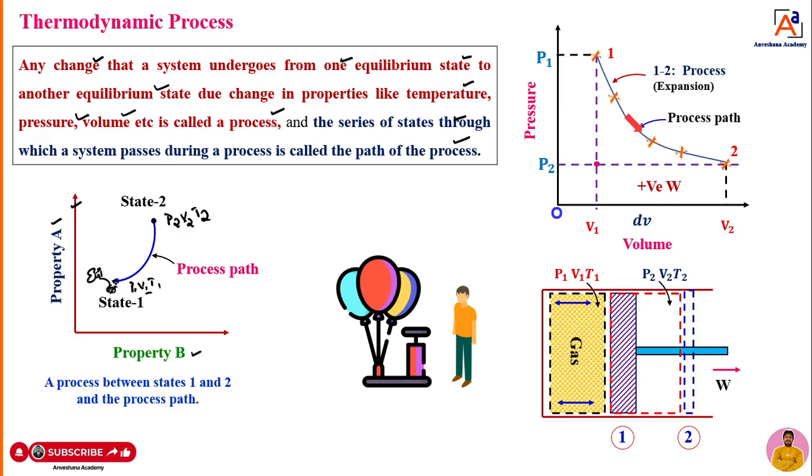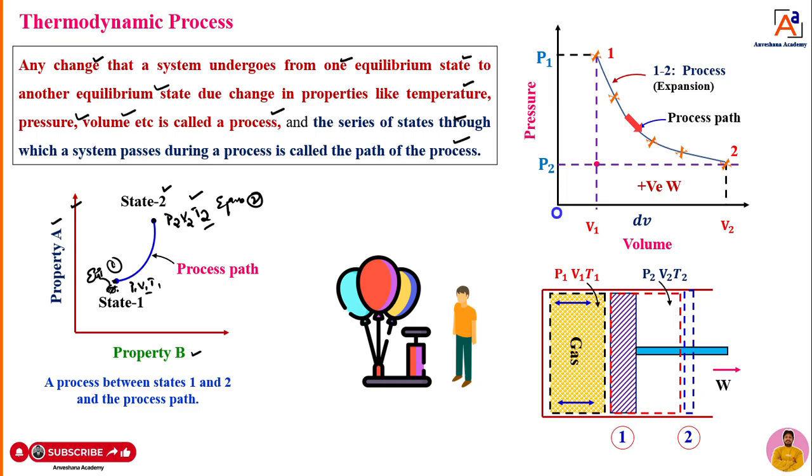Once the piston moves from point 1 to point 2, it is going to attain one more equilibrium state, that is state 2. The properties of the system changed from P1 to P2, V1 to V2, T1 to T2. There is a change in properties of the system, but the system is going to attain equilibrium at point 2 also. That means one is equilibrium, the second is also equilibrium. So when a system undergoes one equilibrium state to another equilibrium state due to change in properties like pressure, volume and temperature, we can call it a thermodynamic process.